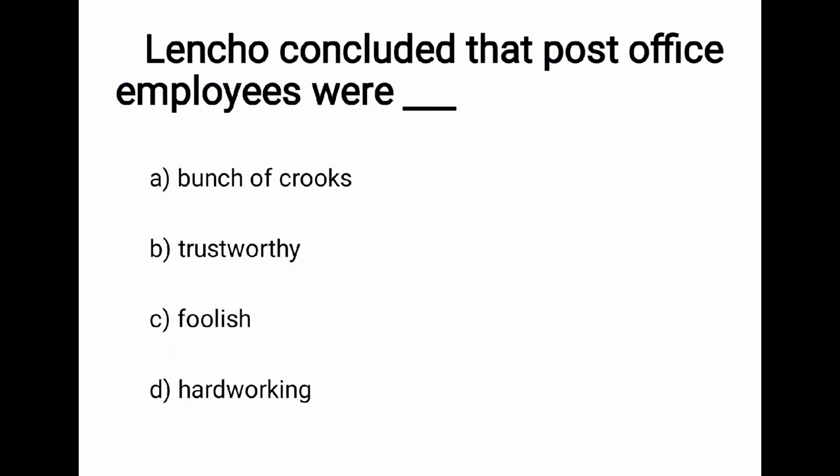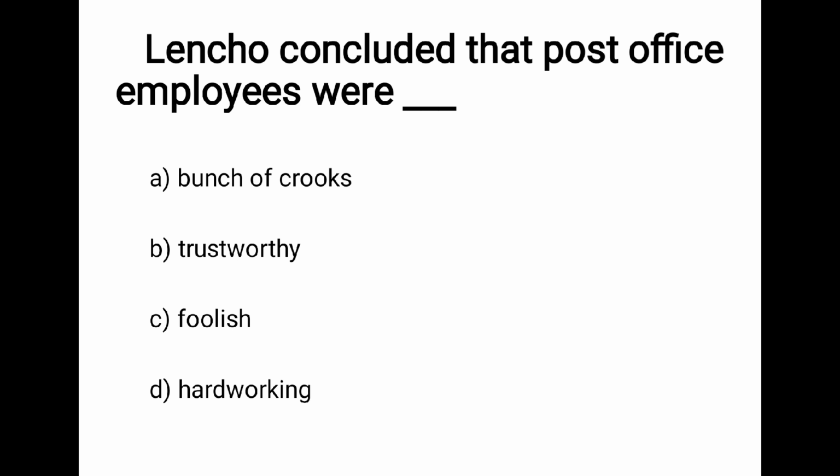Next one. Lencho concluded that post office employees were ___. I think all of you know the answer to it. When Lencho received only 70 pesos, at that time he thought that God may have sent that money, but the post office employees had kept some with them.